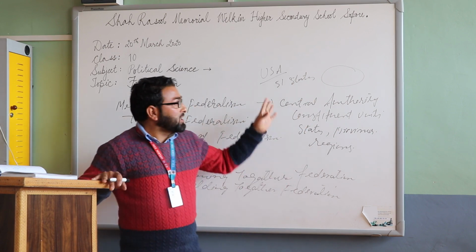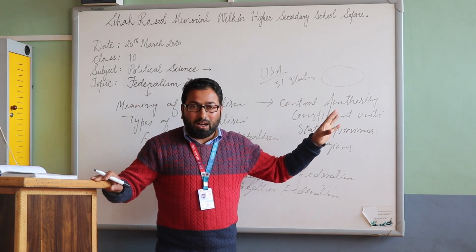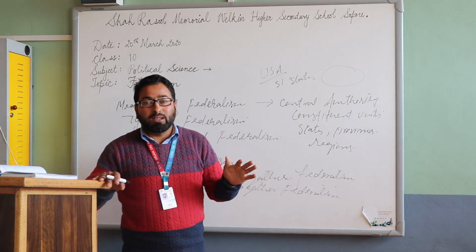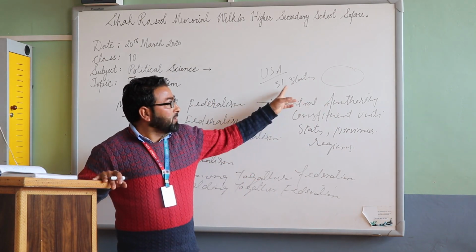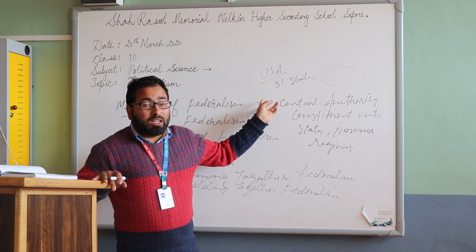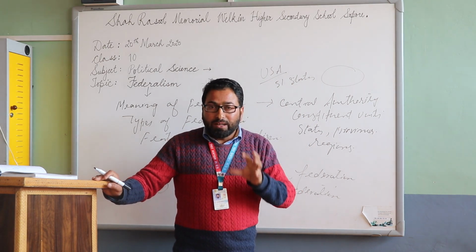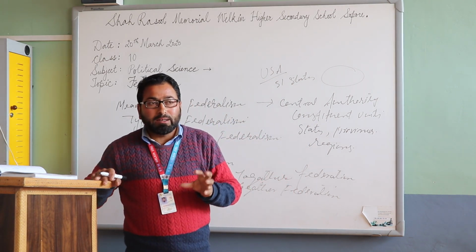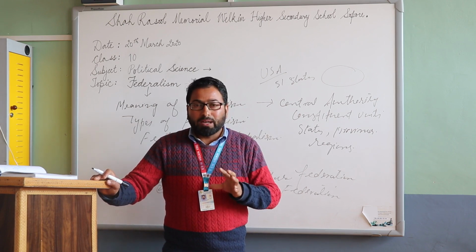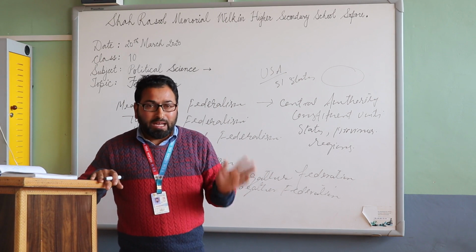Then why is there a need to have both the central and state governments? In a coming together federation, if any law passed by the central government becomes applicable to every constituent unit, then the state governments do not need to make a separate law on that.